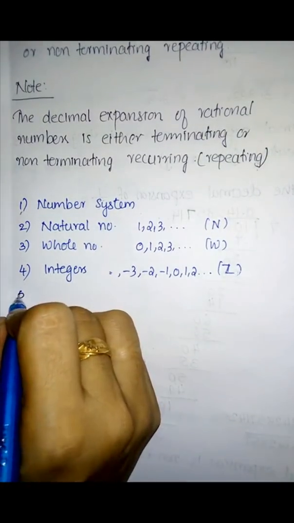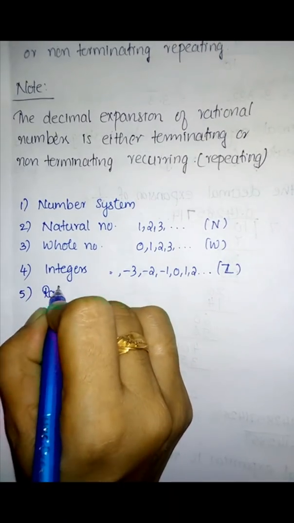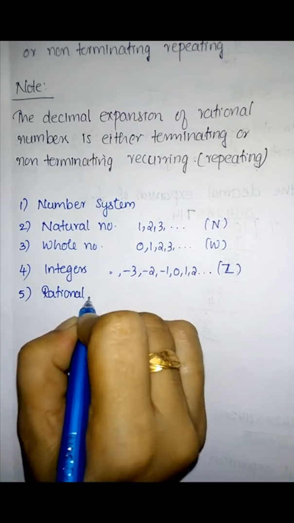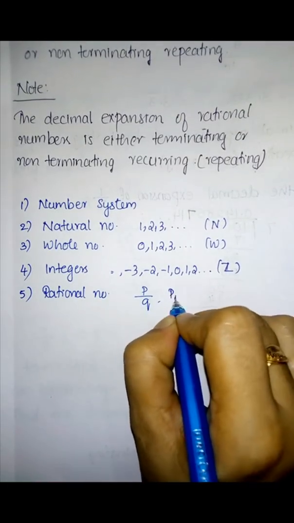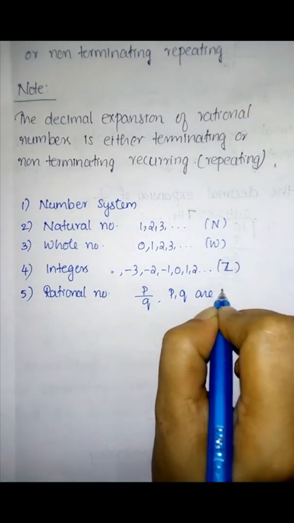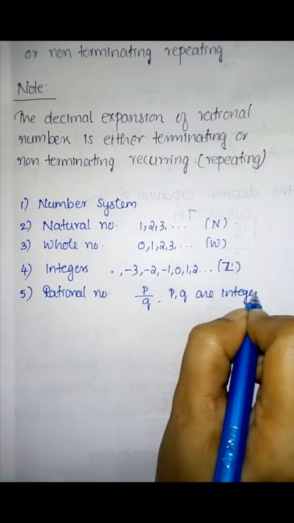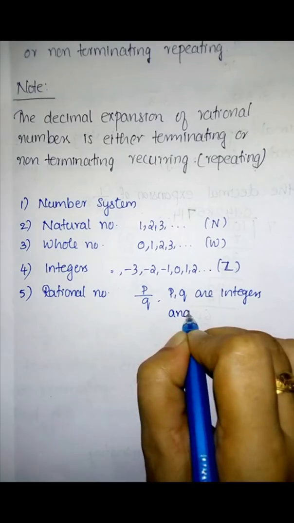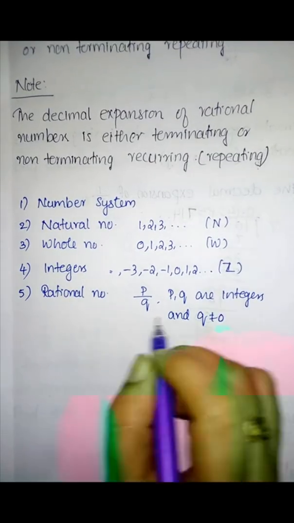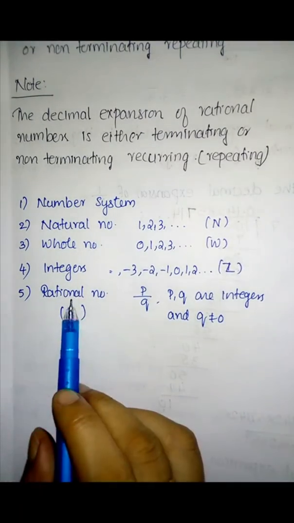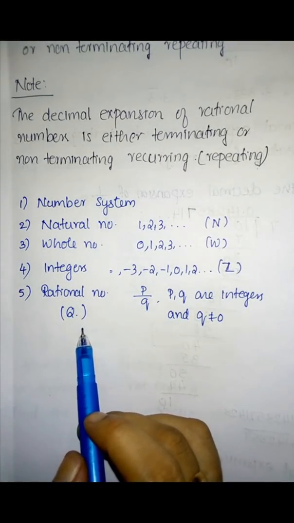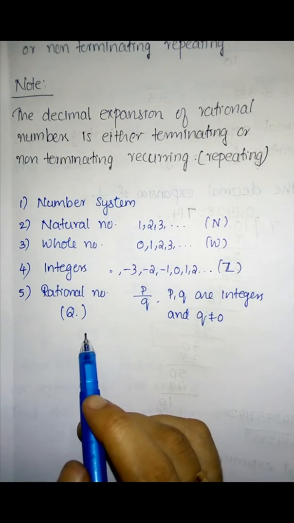Then the fifth one is rational numbers. What do you mean by rational numbers? Rational numbers are of the form P by Q, where P and Q are integers and Q is not equal to 0. I forgot to say, rational numbers are represented by the capital letter Q.